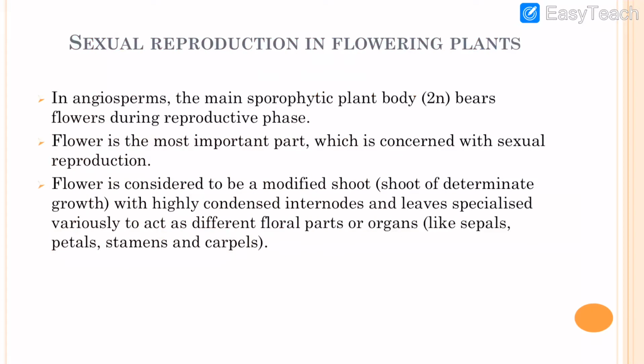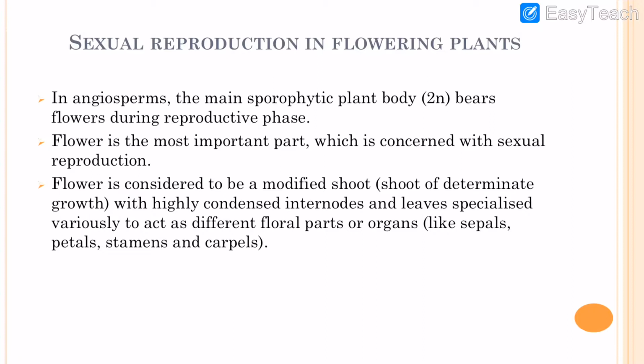And dear students, first we talk about sexual reproduction in plants, the flowering plants. Flowering plants are also known as angiosperms. In angiosperms, the main plant body is sporophytic, which is diploid. As we already said humans are diploid, angiosperms are also diploid.